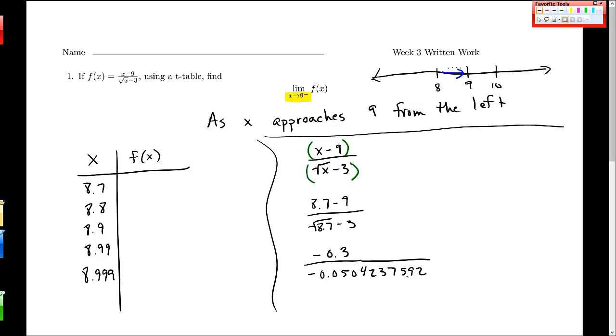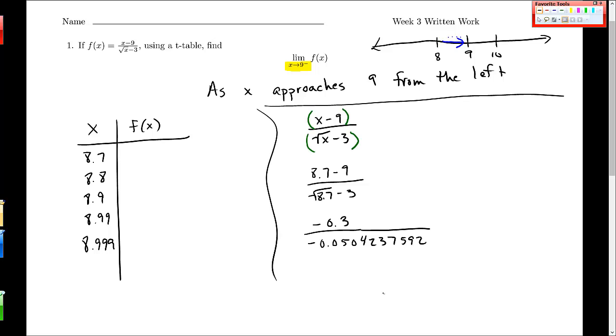Now again, you need to make sure you're not rounding too early here. That leads to faulty results. So if there's any way to put this in one line in your calculator, that's usually the best. And I get 5.95 out of this when I round to 2 decimal places. Okay, so let me put in the rest of these into my calculator, and out of 8.8 I got 5.97, 5.98, 5.998, and 5.9998.